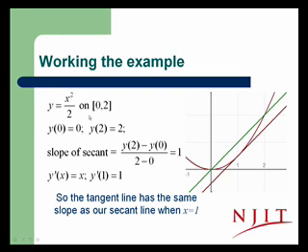We can also note that the derivative of y equals x squared over 2 is simply y prime of x is equal to x, and the slope of the tangent line will equal the slope of the secant line, the slope of the secant line being 1, when x is 1. So when x is 1, y is equal to 1/2, and the tangent line will have slope of 1 when x is equal to 1.